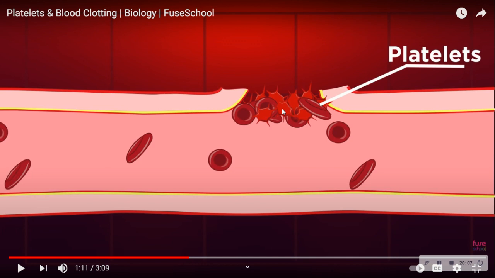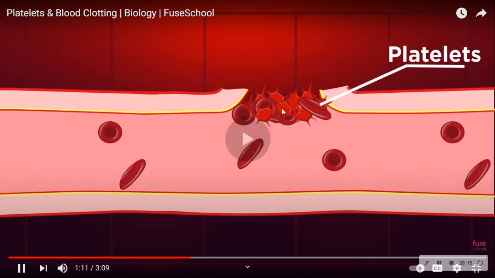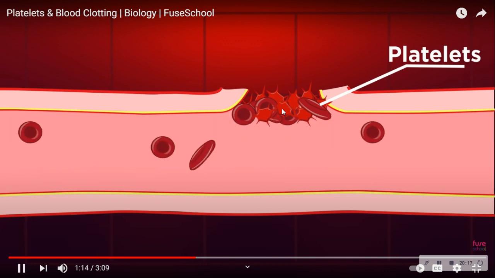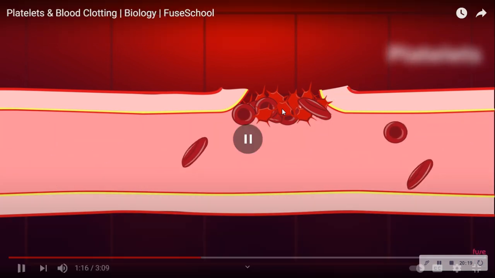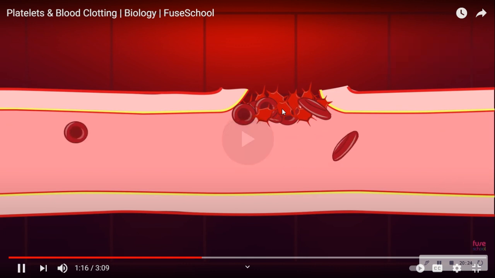So not only the platelets, you can see the RBC cells and the WBC cells also come along with the platelets. But the main role is done by the platelets. So this will prevent the loss of blood from the site of injury.